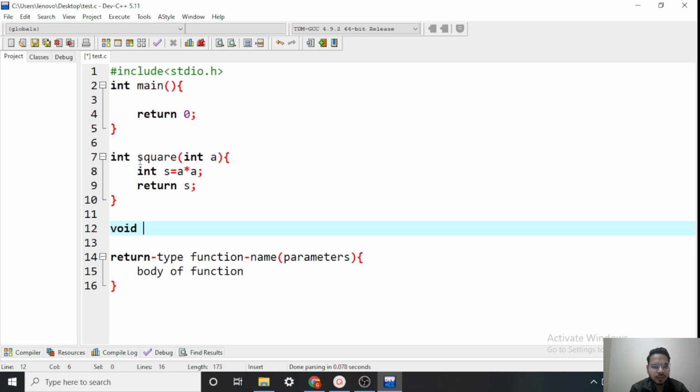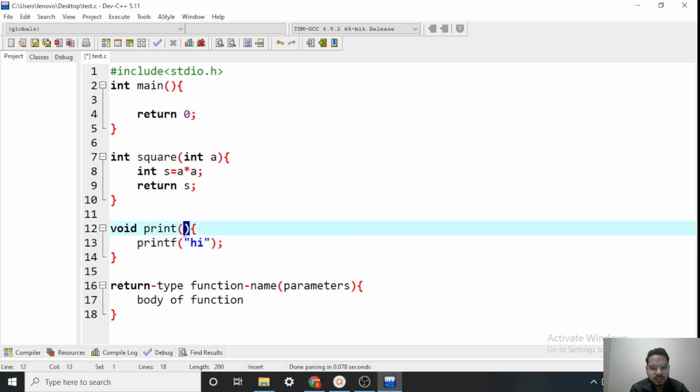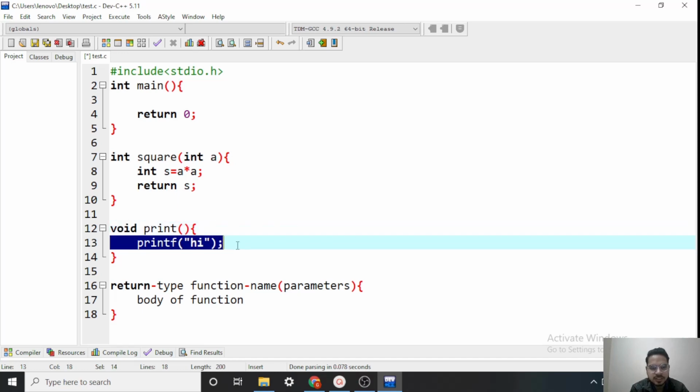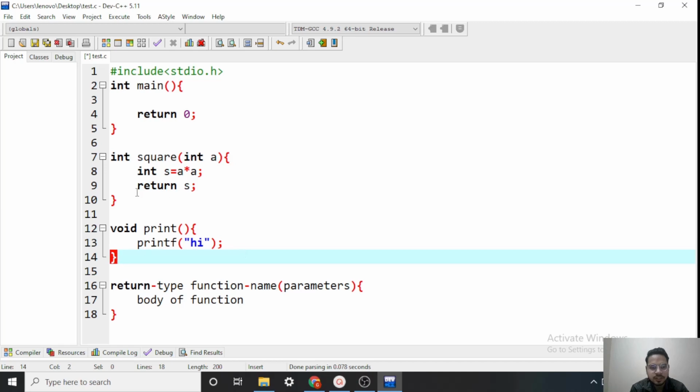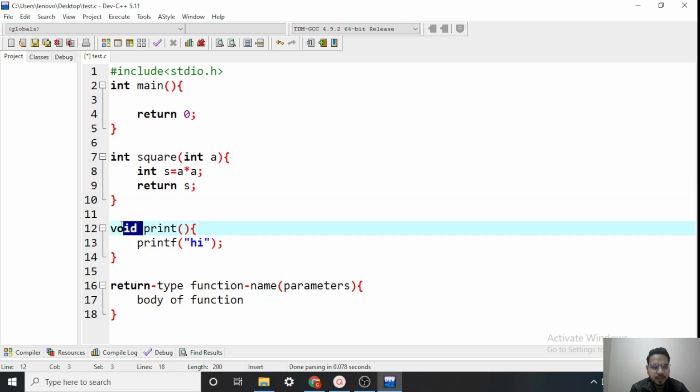If our function does not return anything, then we have to take the return type as void. Let's say I have a function like print. It does not take any parameter and does not return anything also. What it does is simply print something, maybe like hi. So it will not expect any parameters, nor will it return anything. It will just print hi. That's why we do not have a return statement in this case. So void is a special return type. When we don't want to return anything, then we write void. Void means null, empty.